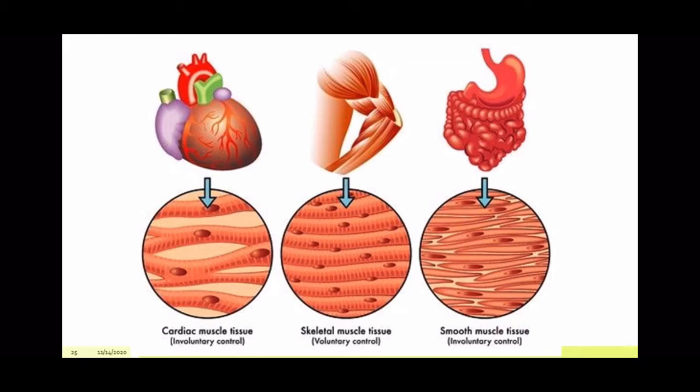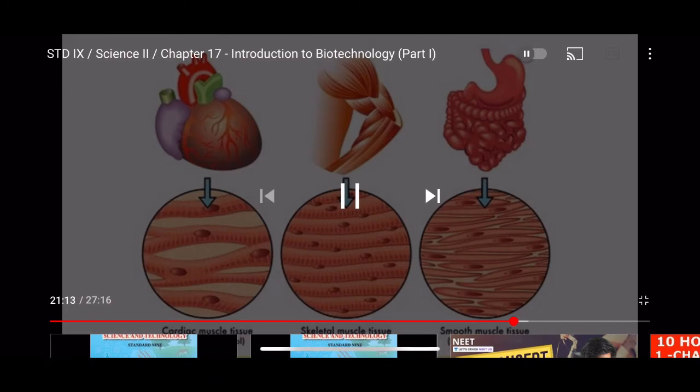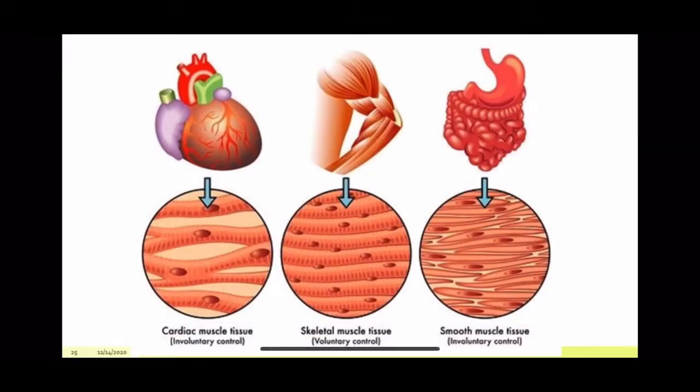smooth muscle tissues. If you look at it, these are not long, they are short, they are spindle shaped, and they are uninucleate. They have no branches in them. They don't have dark and light bands also, as you saw in the previous two. Because they don't have light and dark bands, they are also called non-striated muscles.